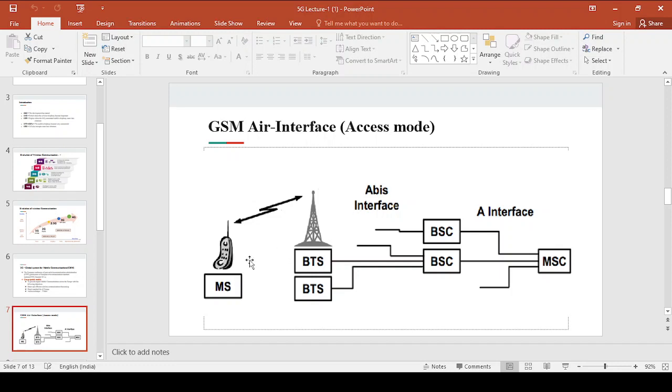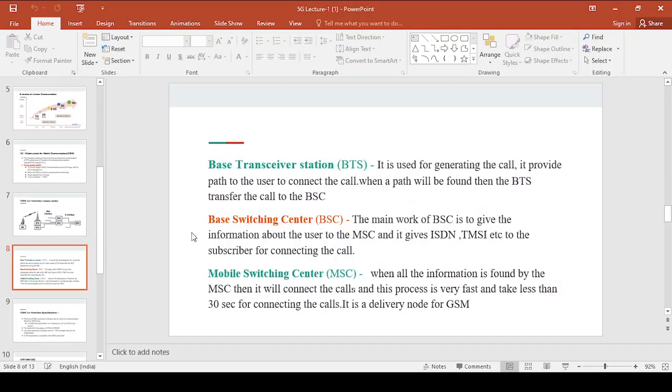Here is the access mode between MS and BTS, where we have one interface, between BTS and BSC we have another interface, and between BSC and MSC we have another interface. What BTS, BSC and MSC are, and their roles, we will see in the next lecture. MS is the mobile station, or the user.